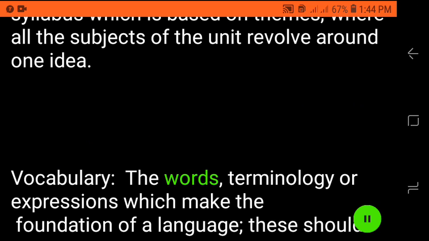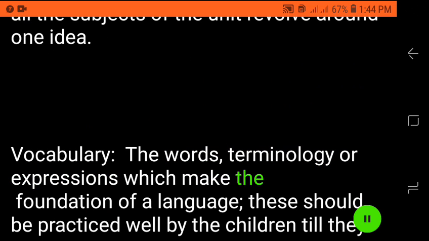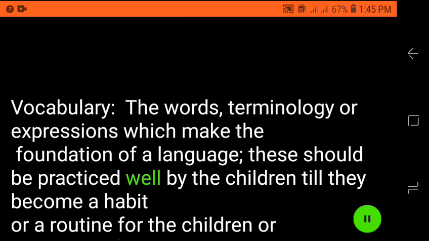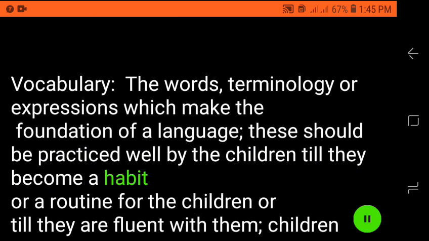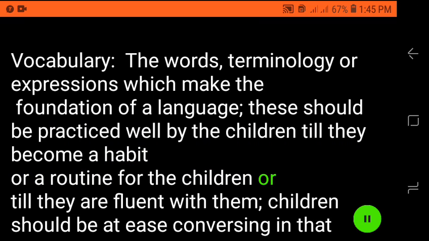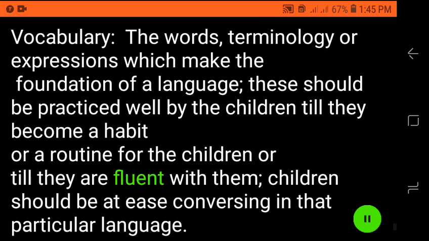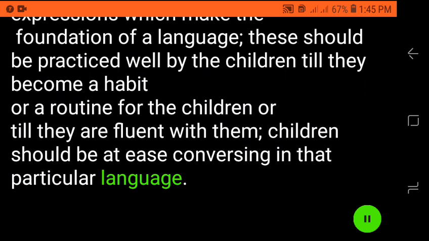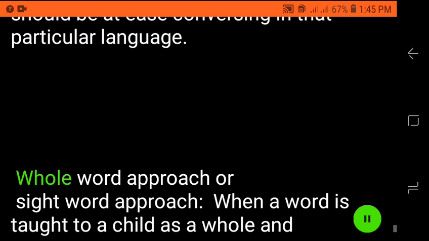Vocabulary, the words, terminology or expressions which make the foundation of a language. These should be practiced well by the children till they become a habit or a routine for the children or till they are fluent with them. Children should be at ease conversing in that particular language.